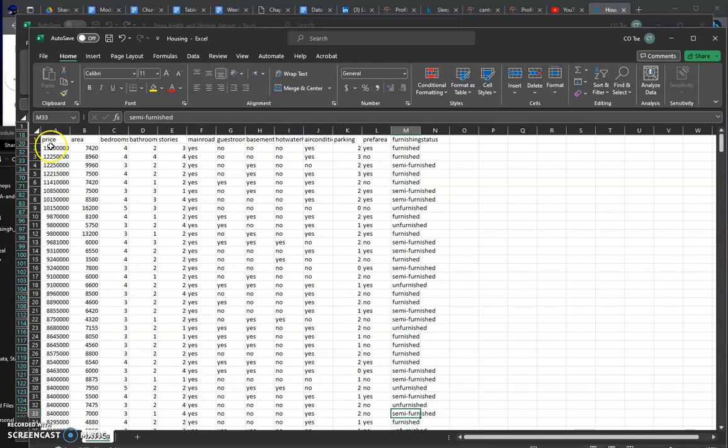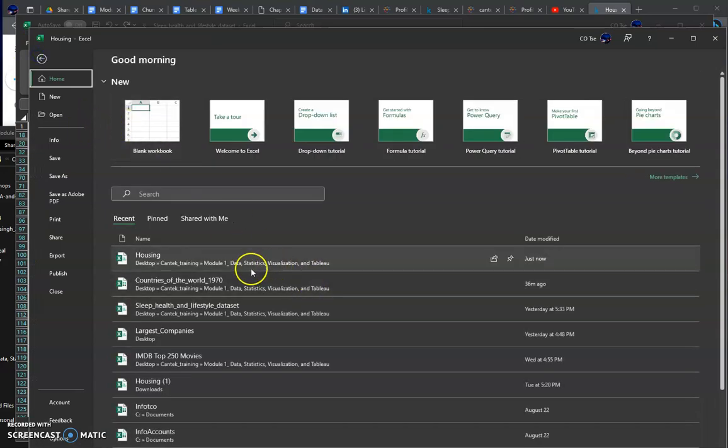This is each house, right? Well, we have some expensive ones, some bigger ones, smaller ones. I don't know how many rooms they have. And then there's something else like basement, hot water, air conditioning, parking. Pref area means preferred area. Furnishing status: is it furnished or not? Okay, this is it.